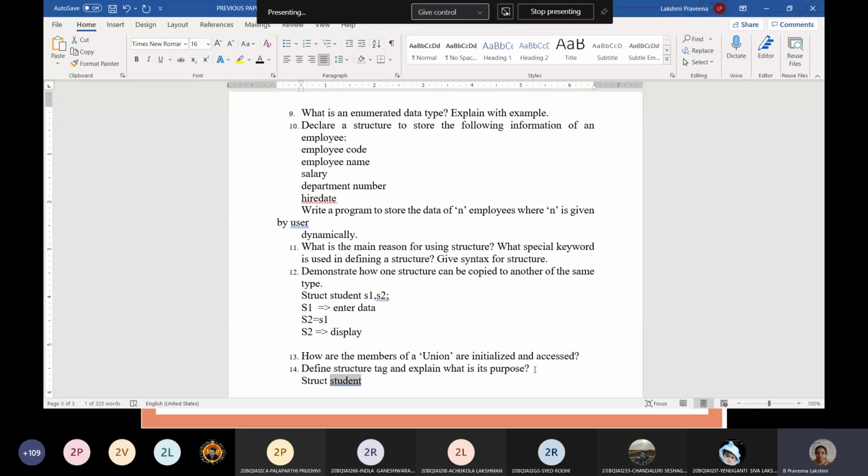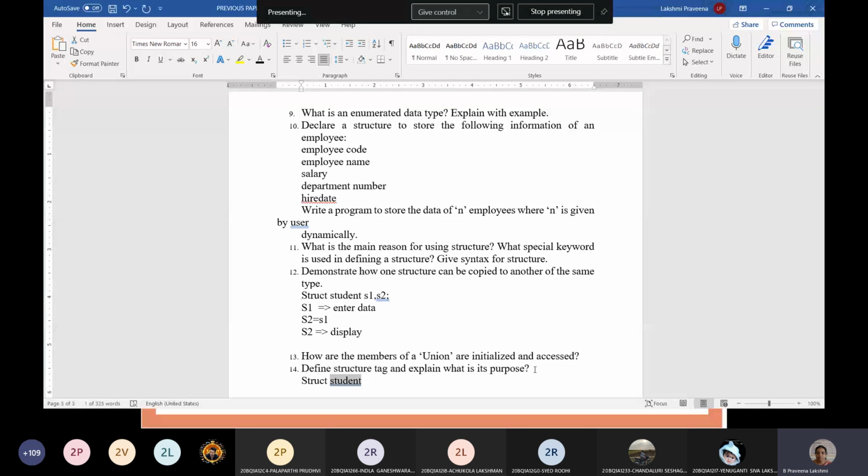Then you can write about the structure tag. This structure tag is similar to a normal data type. Whenever you want to create a data type, you need to give a name to the data type, so we give a tag for the structure. Student is the name of the data type. So you are creating a data type with the name student.